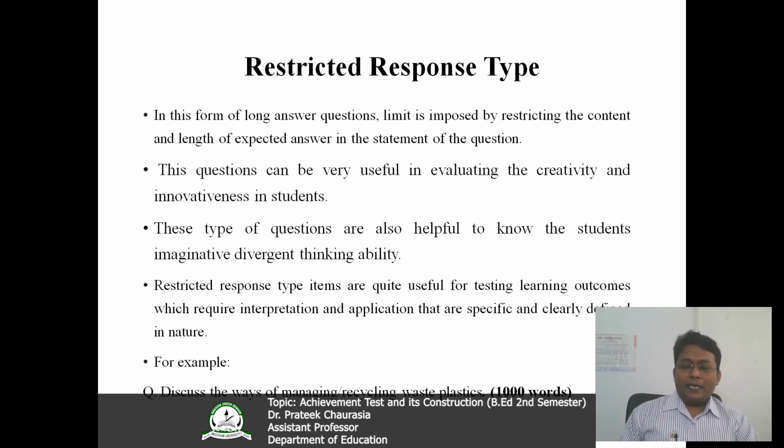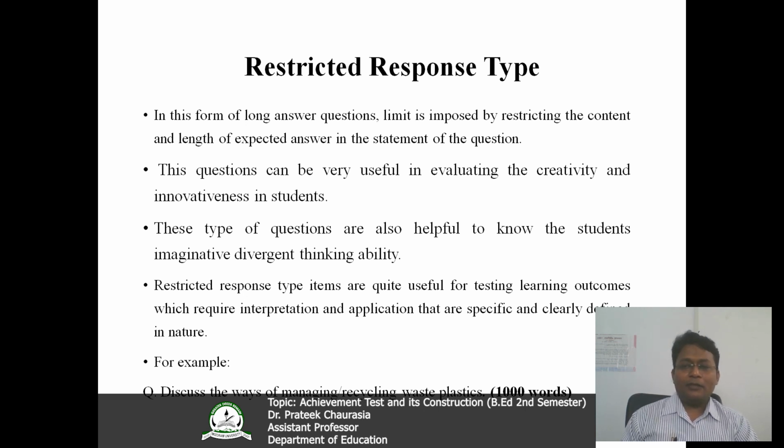Overall, we can say here that long answer questions are very useful for knowing the student's points of view, what the student thinks, what the student knows about that particular topic by just expressing themselves. And restricted response type items are quite useful for testing learning outcomes, which require interpretation and application that are specific and clearly defined in nature.